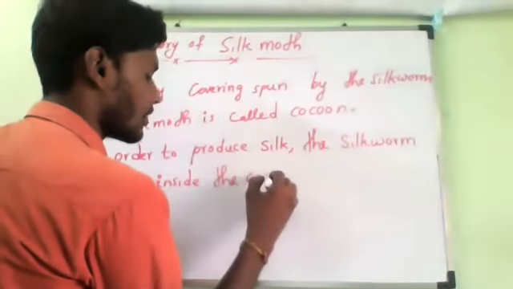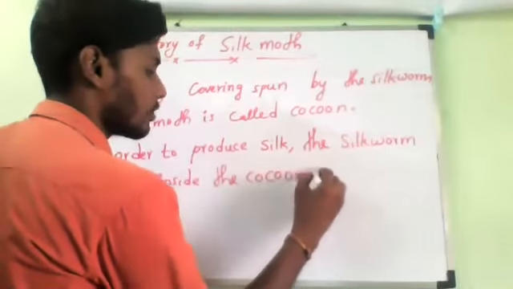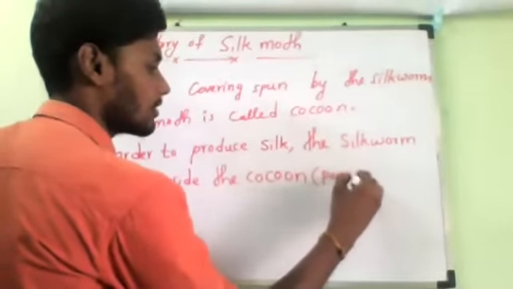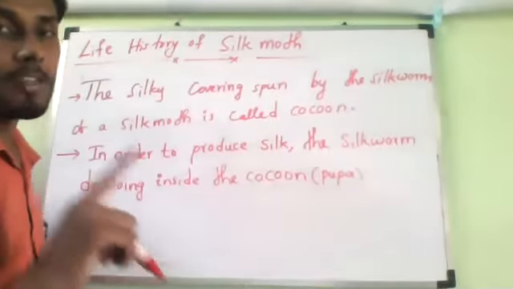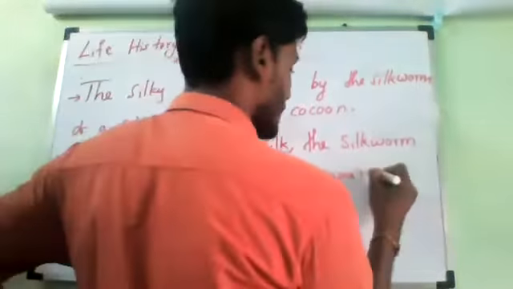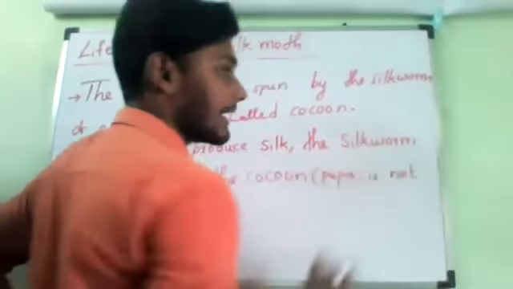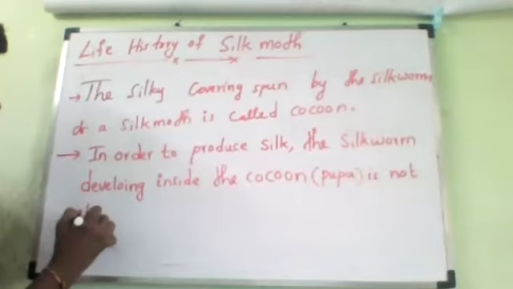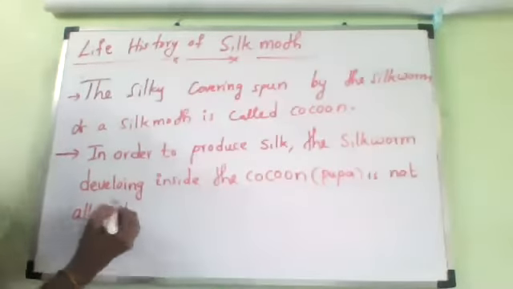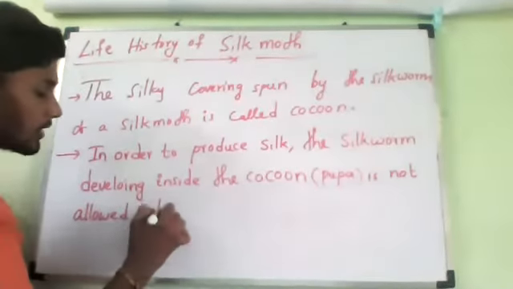What should we call that, inside the cocoon? Pupa. Pupa is not allowed to mature. It must be killed. Understand? Is not allowed to mature.